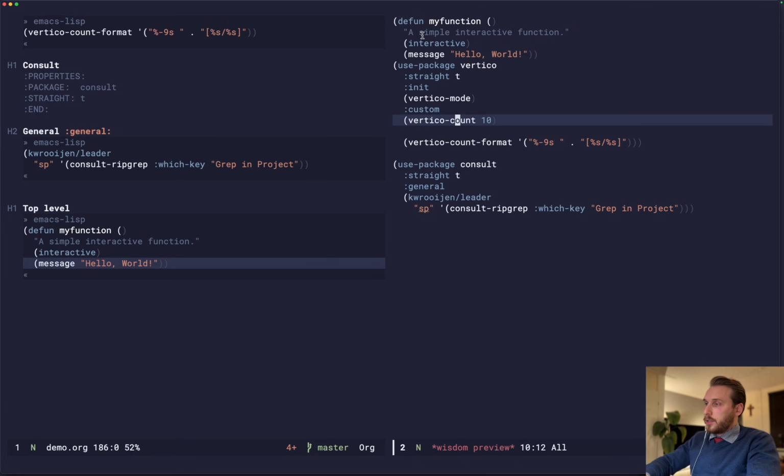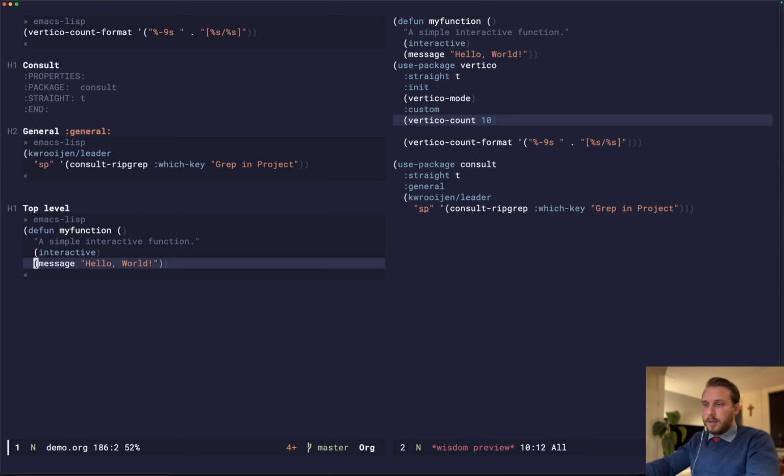And you can see that this function is not inside of a use-package statement. It gets placed on top of the preview file. And this is also the way that it's transpiled. So the order that you see now is the end result as well. If you place any Emacs Lisp code outside of a package, it gets placed on the top of the file, and this is basically an escape hatch so that you don't have to use use-package for everything.